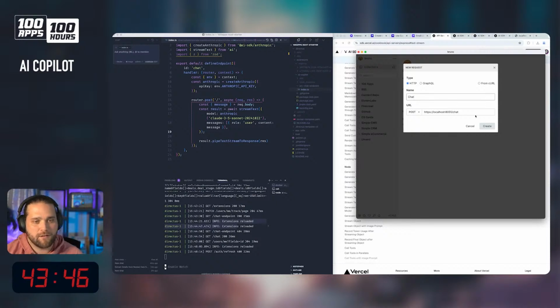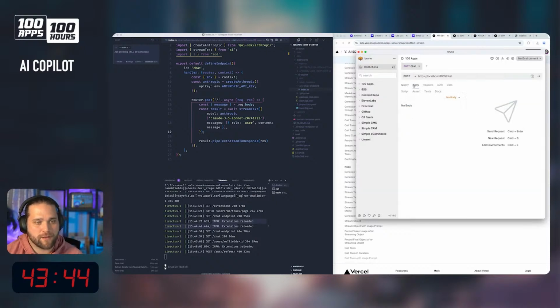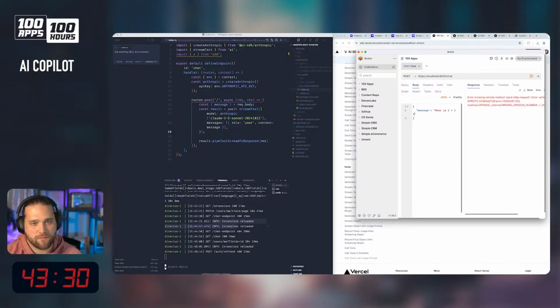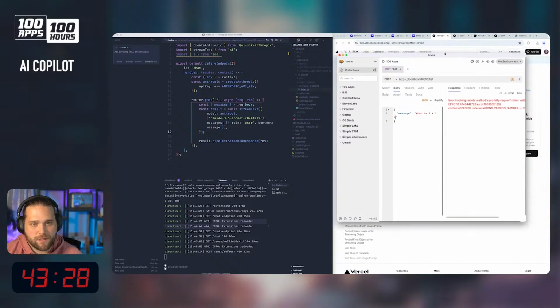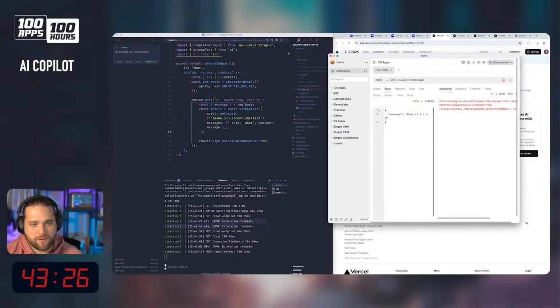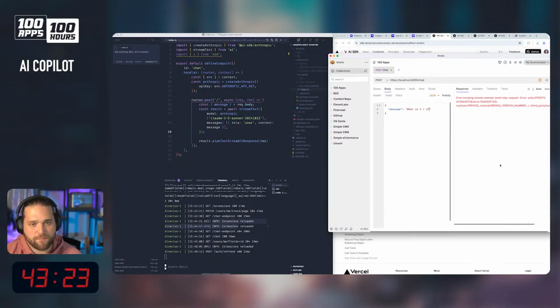Chat. All right, we got a body. We're going to create a JSON body. It's going to have a message. What is 2 plus 2? Send HTTP request, wrong version number, error, and so on.